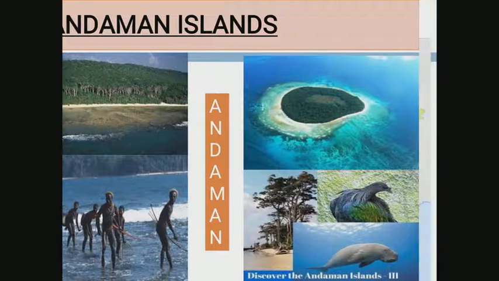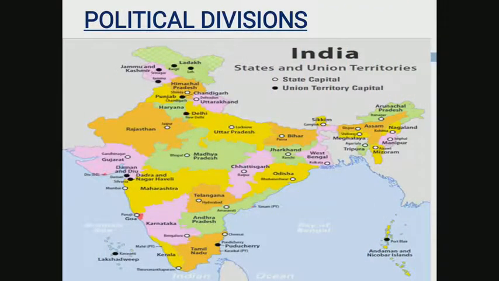Now here, the political division. Before learning about the political division, note that the varied landforms of India are complementary to each other. The northern mountains are the major source of water and form a long wall along the northern border.